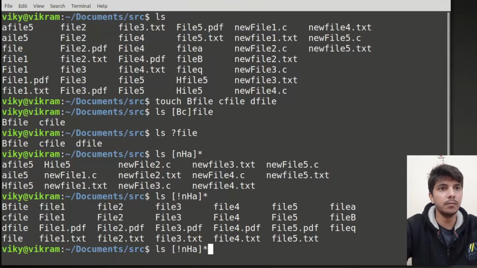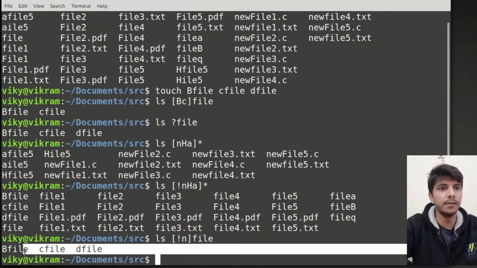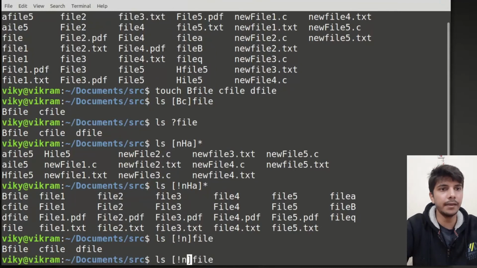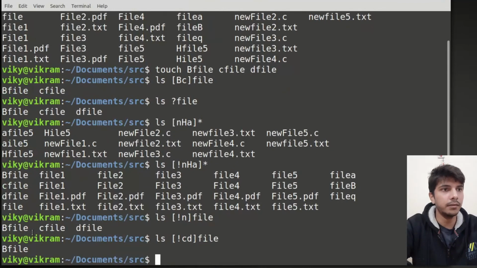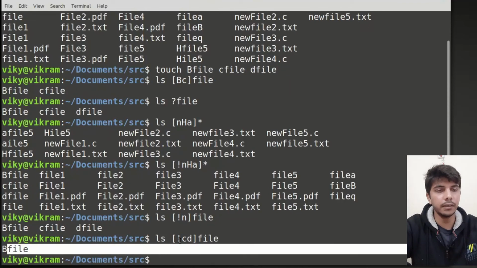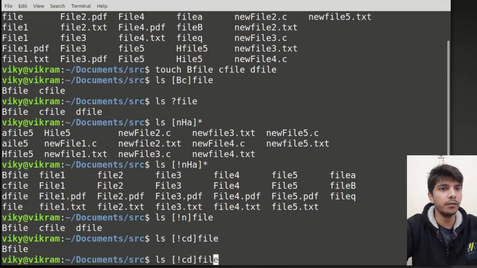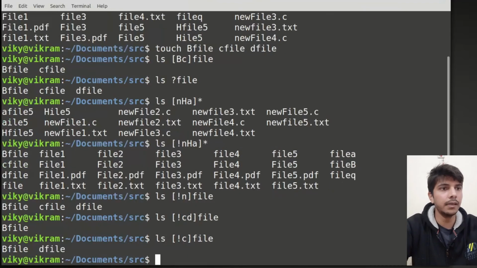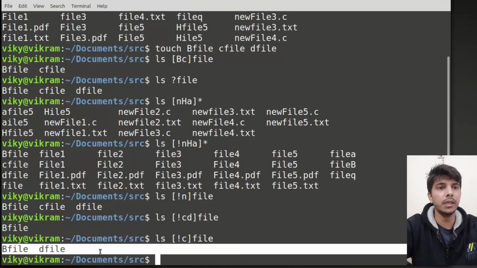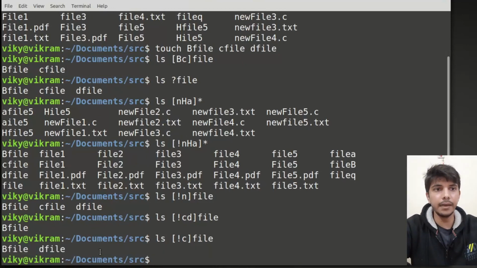If I give you a small example, let's just say I'm writing N and not N, and I'm writing file. Now you will see none of the files have the first character as N. Or if I write, let's just say, C and D, these file names are not coming. So all those files whose first character is not C or not D and ending with file are showing up. If you want to take another example, let me remove this here, then you will see two files are showing up. So this is about the square wildcard and not square wildcard.